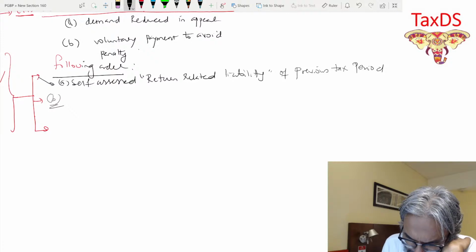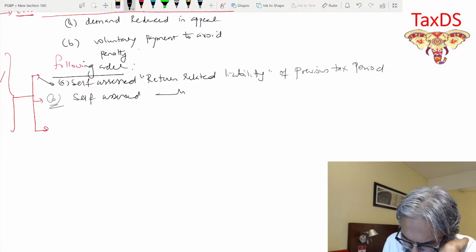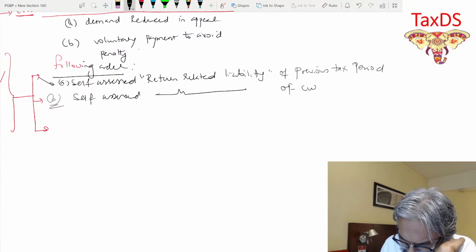Similarly, point number B, students, is again the self-assessed return related liability of current tax period.